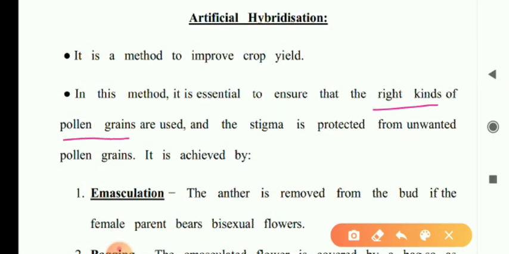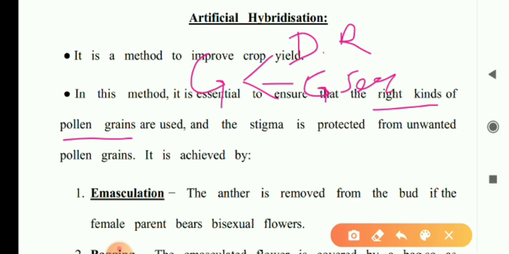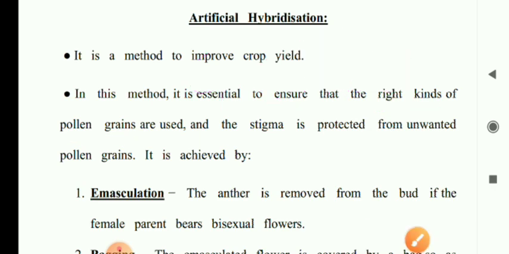Right kinds of pollens, that means good quality pollens, disease resistant plants, good production, good quality seed, seed should be vigorous, and the number of grains should be maximum.